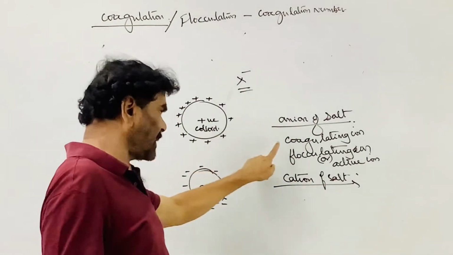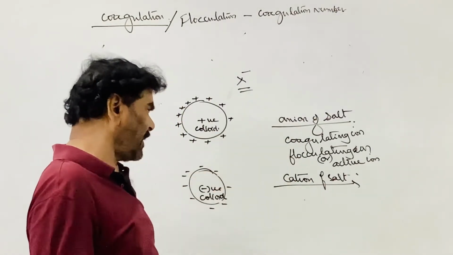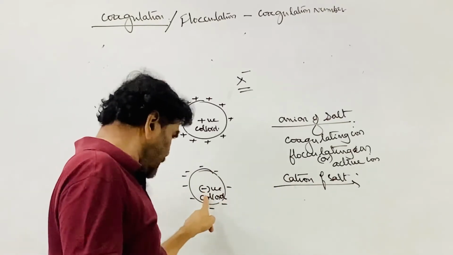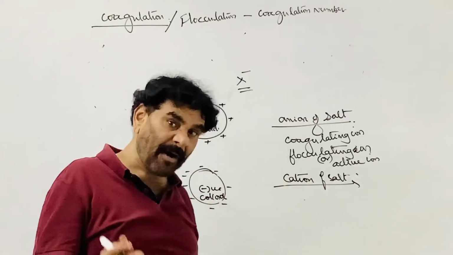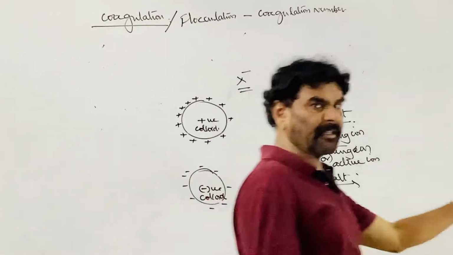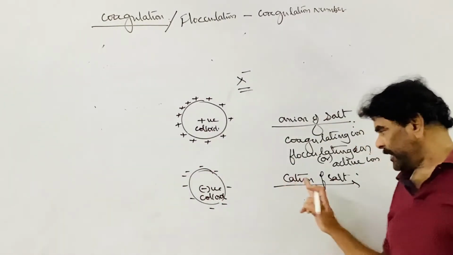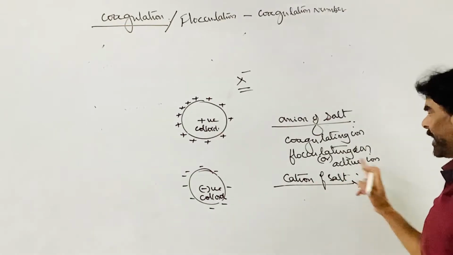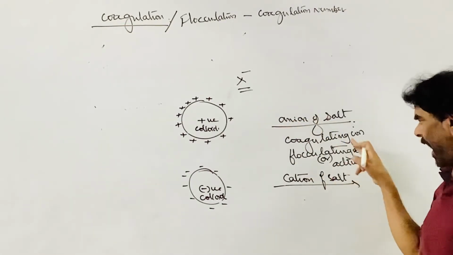Here the anion is the coagulating ion or flocculating ion or active ion. In this case, the cationic part of the added salt is neutralizing the charge and causing the precipitation. So here the cation is the active ion, here the anion is the active ion.